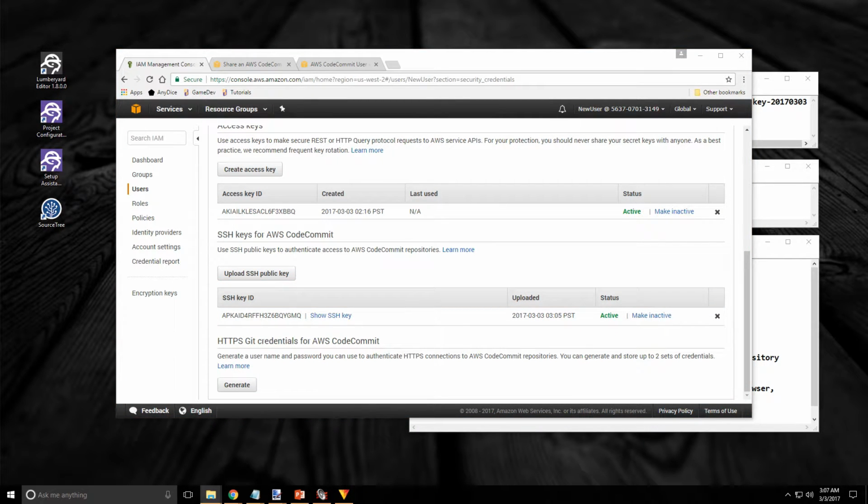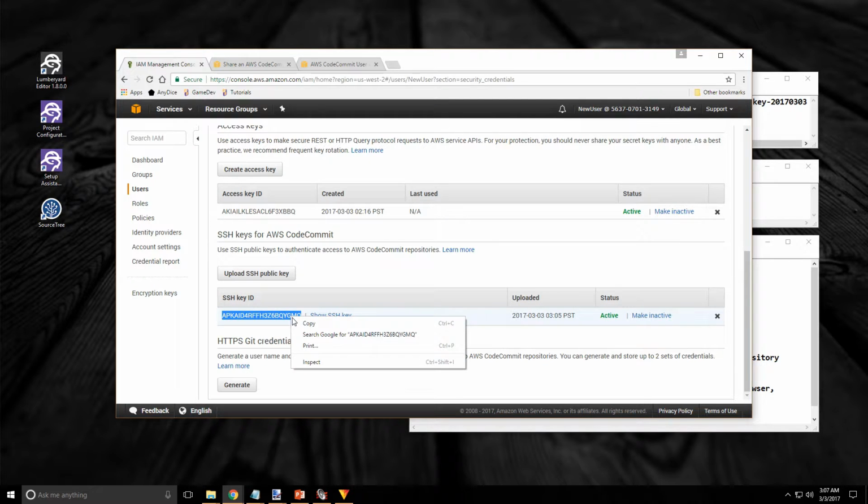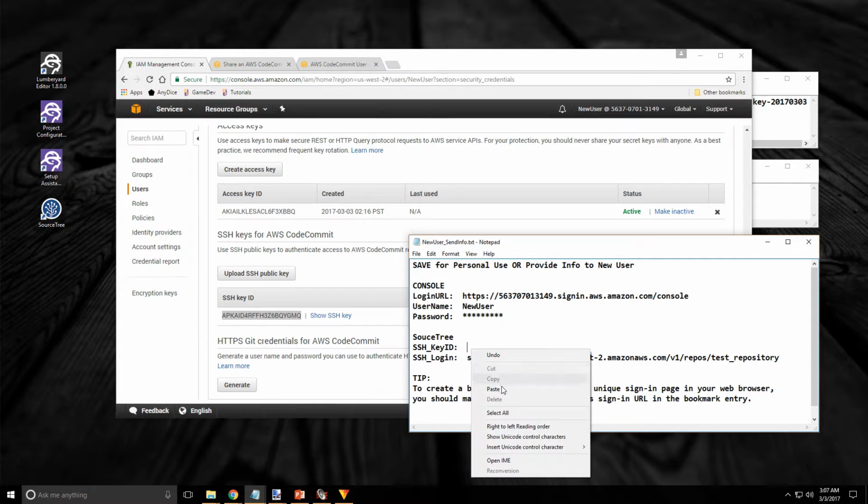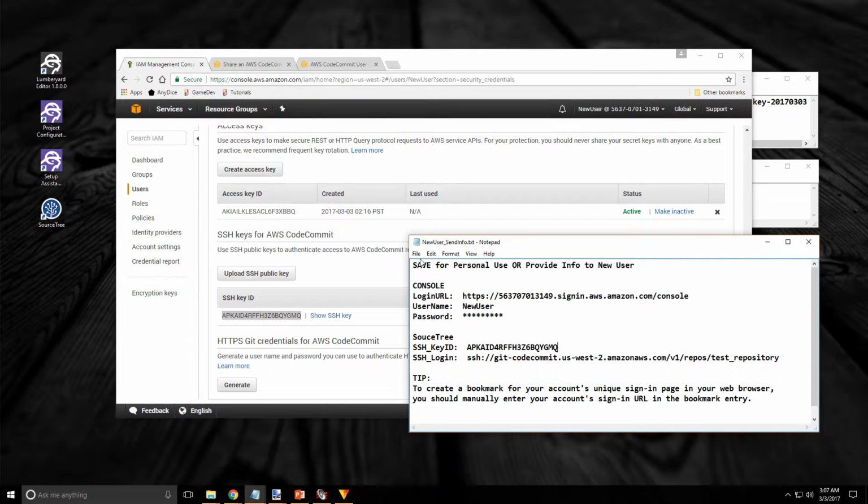Once the SSH public key has been successfully uploaded, you'll need to get the key ID right here. Copy that. Save that. And we'll need to update this login URL to include that key ID.